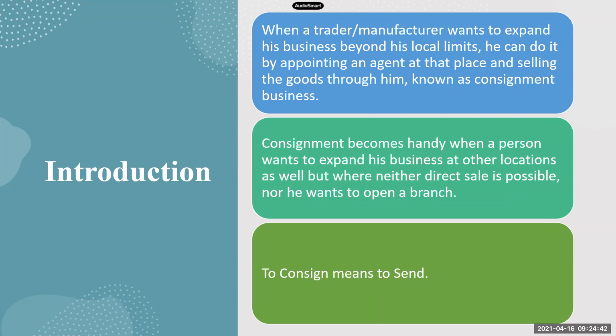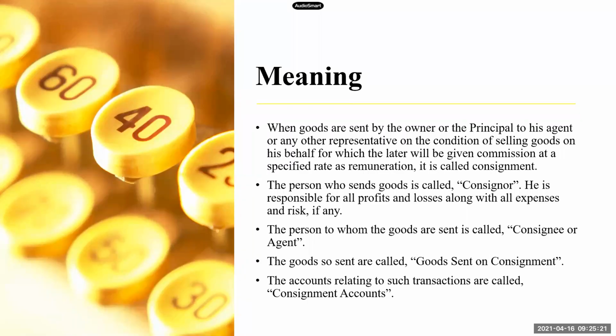And when does this consignment become handy? It becomes handy when a person wants to expand his business at other locations, but he doesn't want to open a branch and where direct sale by him is not possible. So he cannot sell the goods in other places directly because he cannot travel, he cannot go there, right? And he doesn't want to open a branch. So in that case, what is handy? The business called consignment. And this term called consignment is derived from the term consign. The term consign means to send, right? So we will move further and try to understand the meaning of consignment.